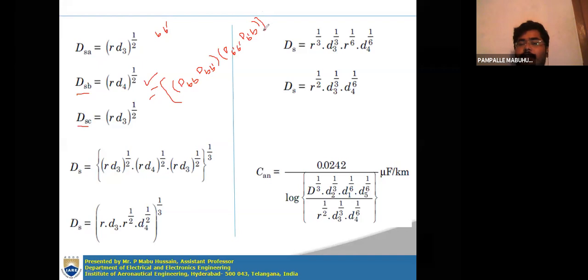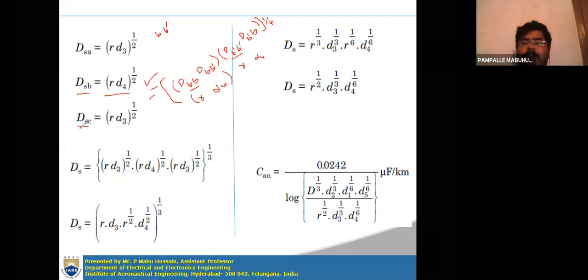Again, as there are a total of 1 by n squared, which is 1 by 2 squared, 1 by 4 you will get. Similarly, D_BB, D_BB dash, this is r, and the distance from B to B dash is D4. So here also D4. The final value is (r D4) whole to the power of 1 by 2, so the final value will be (r D4) whole to the power of 1 by 2.